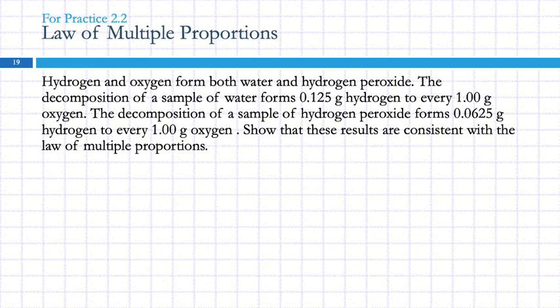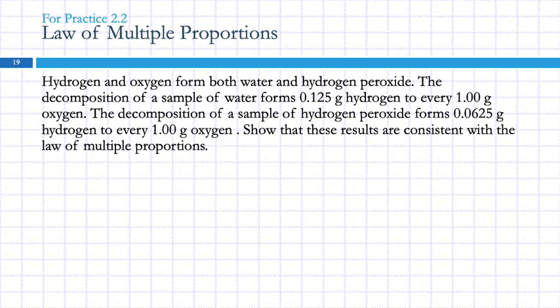So with the definite proportions, we were talking about two different samples of the same compound. And if we look at the ratio of the masses of elements, they were the same, right? Here, we have two different compounds. Are those ratios going to be the same? No. They're going to be different. And what's even more strange is that if we take the ratio of the ratios, we should get a whole number. So let's do this one.